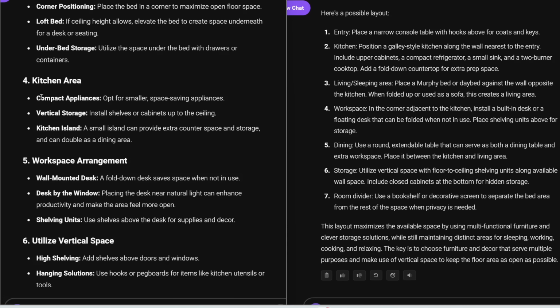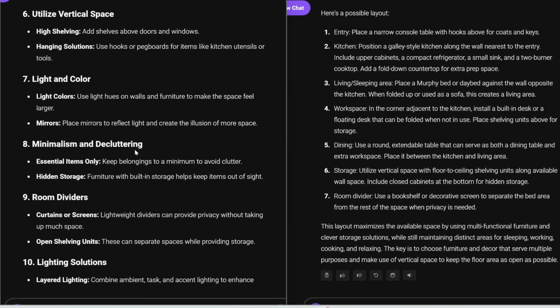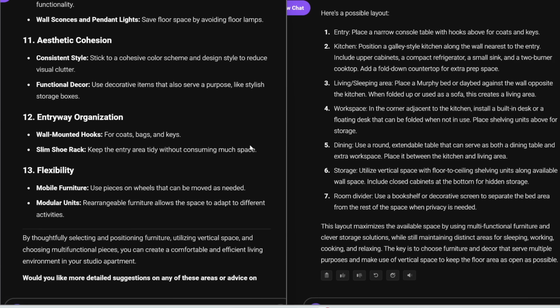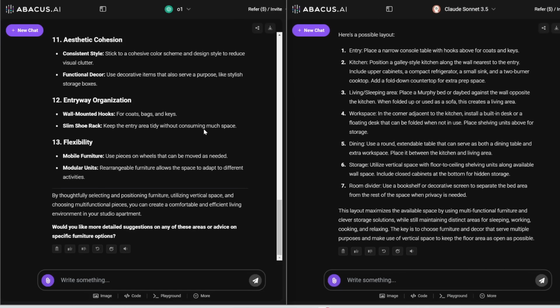And then for the kitchen, it also suggests using compact appliances, vertical storage, using a kitchen island, and so on. And then also for light and color, it suggests placing mirrors to reflect light and create the illusion of more space. So as I scroll through this, it looks very similar to Claude 3.5's response. Again, it's hard to pick a winner here, and there is no clear answer. Let me know in the comments below which one you prefer.